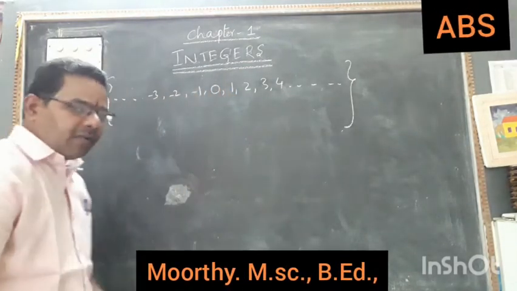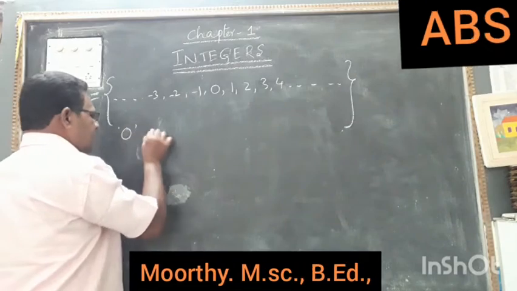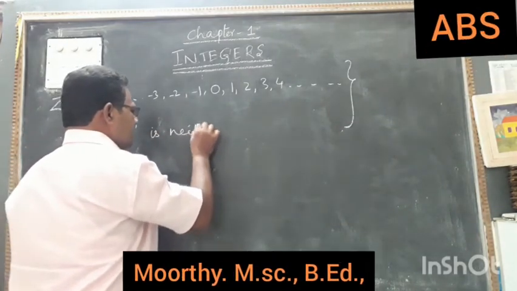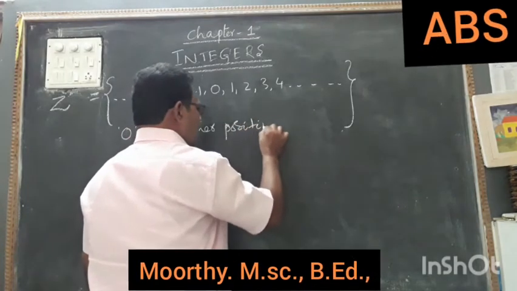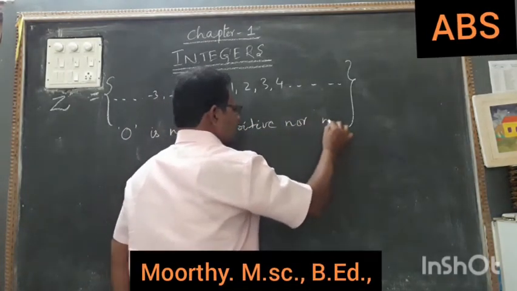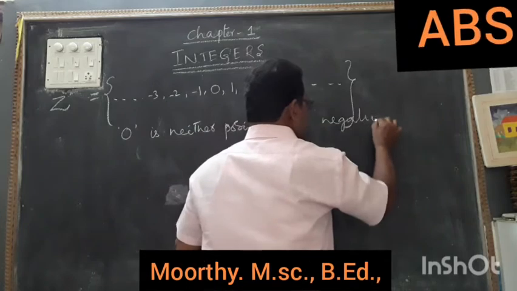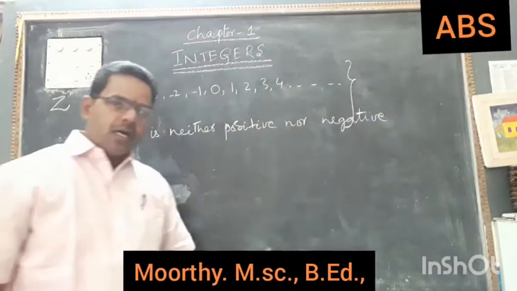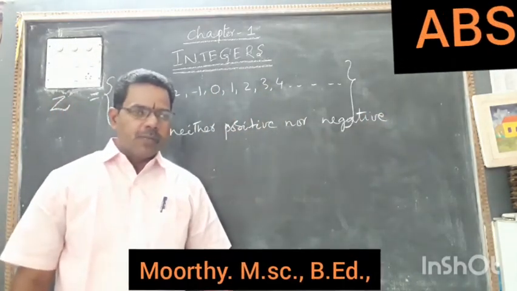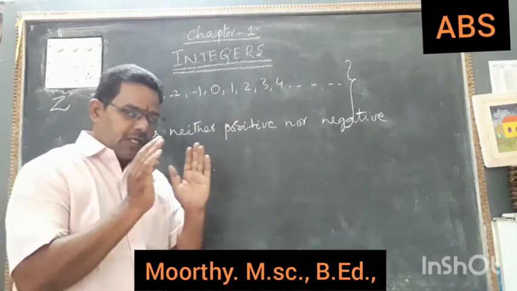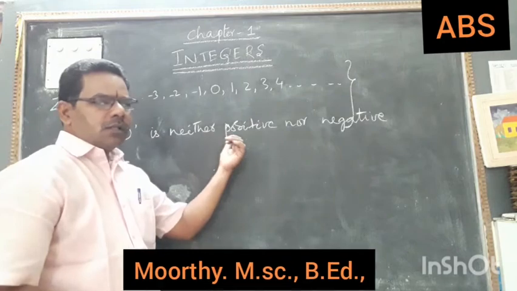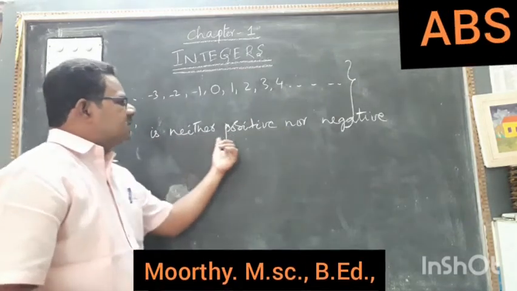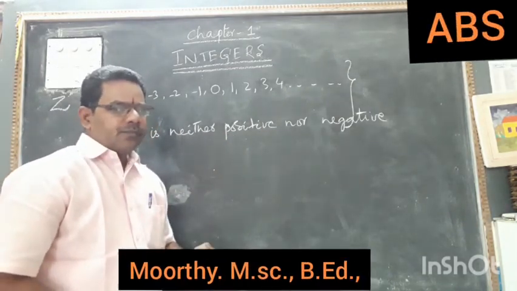Here you have to remember one thing. 0 is neither positive nor negative. So 0 will not have any symbol. It is not a positive number and it is not a negative number. It is only a 0, a number without any symbol. Okay, so 0 is neither positive nor negative.